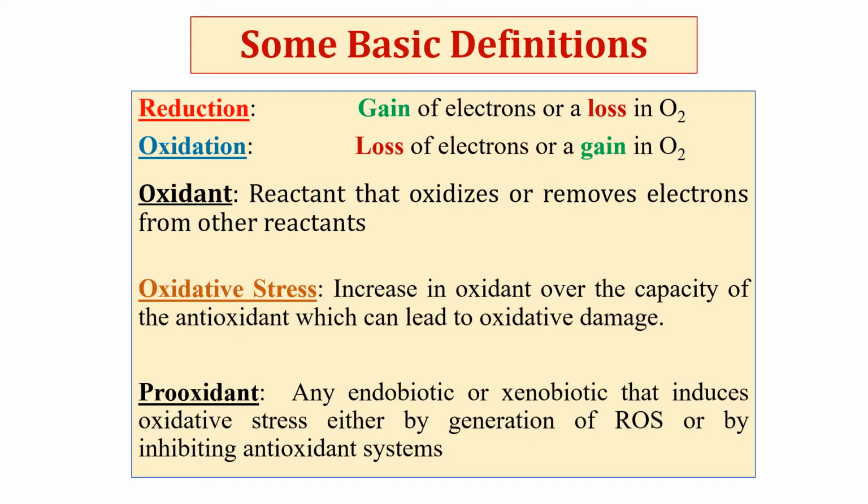These are some basic definitions, understanding of which will help you to understand this chapter. The first one is reduction. Reduction means gain of electrons or a loss in oxygen. Next is oxidation. Oxidation means loss of electrons or a gain in oxygen.